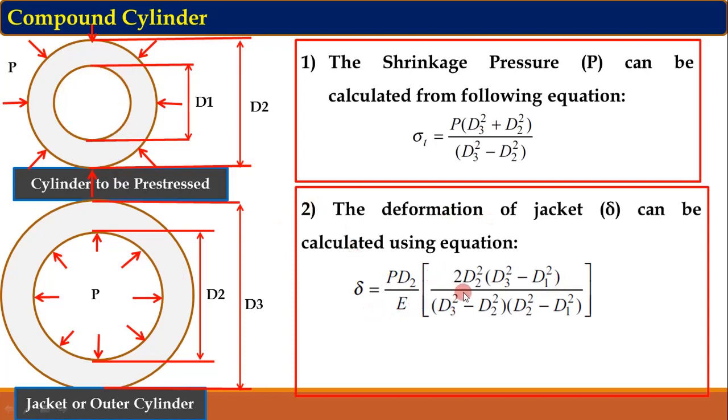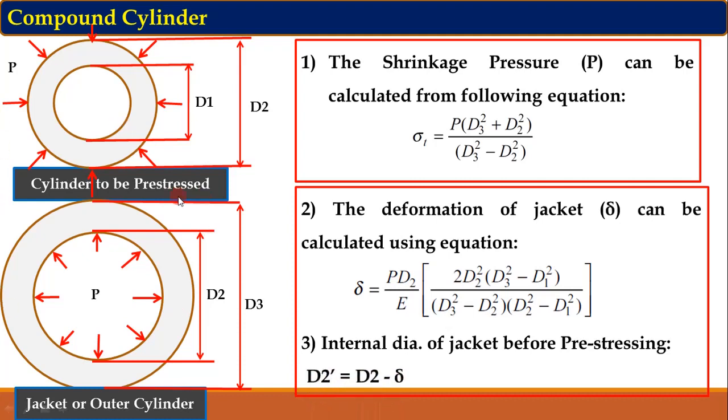Many times in the problems you will be asked to find the diameter of the jacket before the compound cylinder is formed. So simply we have to subtract this delta from the outer diameter of the cylinder. So we can get it. The internal diameter of the jacket before pre-stressing can be calculated.